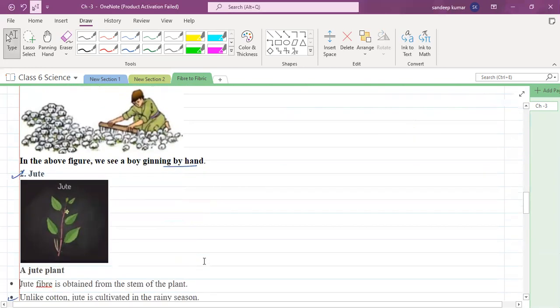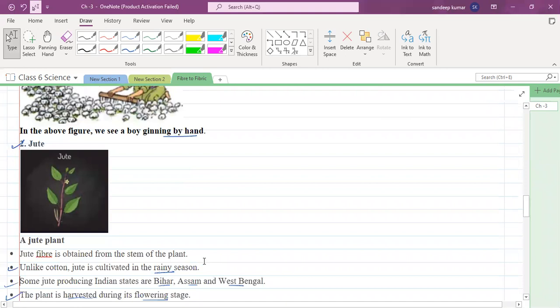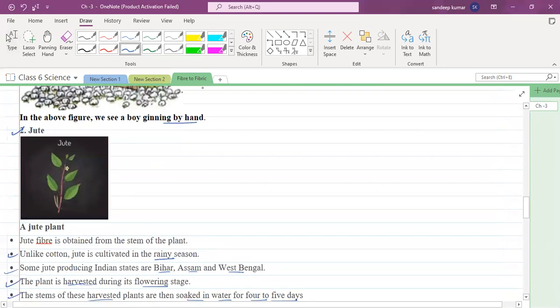Second, just see here, jute. Very simple. You can see here a jute fiber is obtained from the stem of the plant. Unlike cotton, jute is cultivated in the rainy season. For the cultivation of cotton, the summer season is suitable, but for jute, the rainy season is good. Some jute producing Indian states are Bihar, Assam and West Bengal.